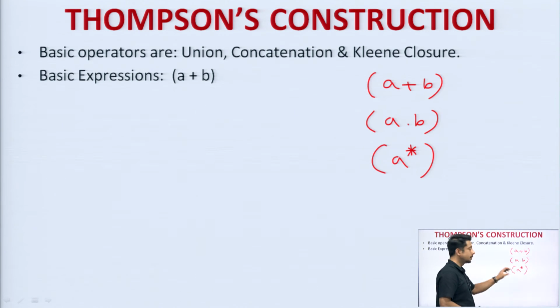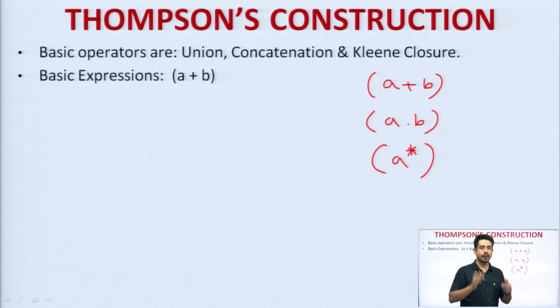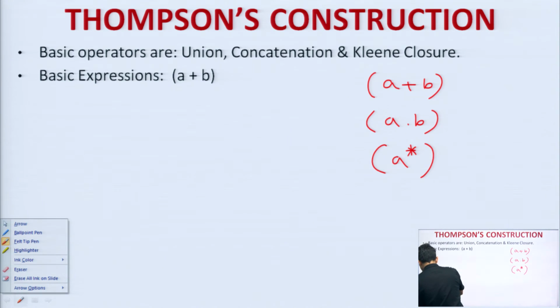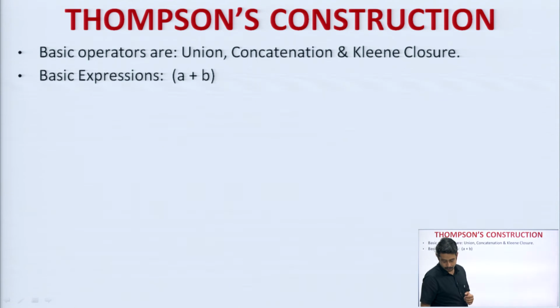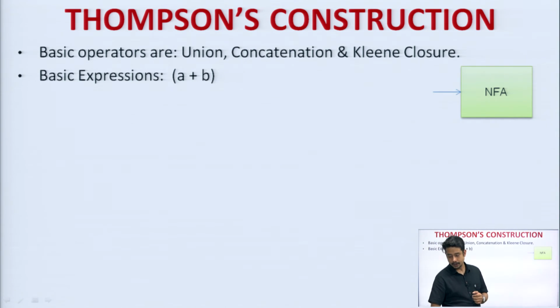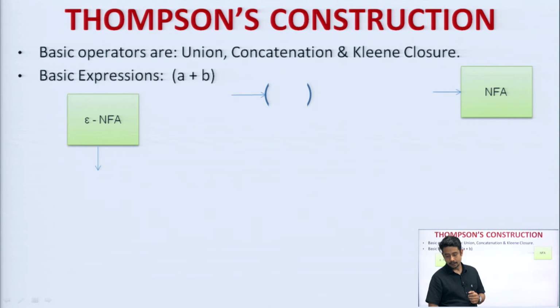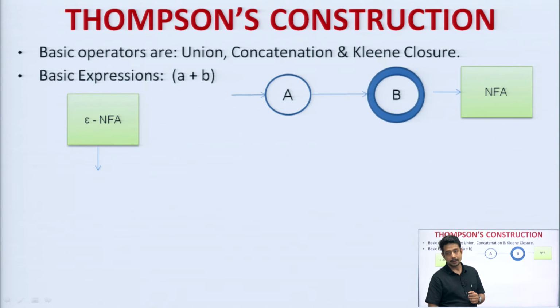So, for these you need to understand and memorize how to construct Thompson's algorithm, the epsilon NFA. Let me show you what the expressions will look like. For A plus B, for a normal NFA, we just design it like this, with A and B. This is the normal diagram for an NFA.